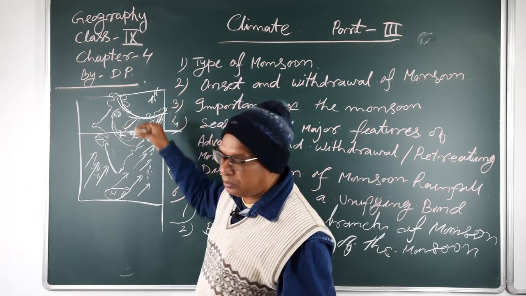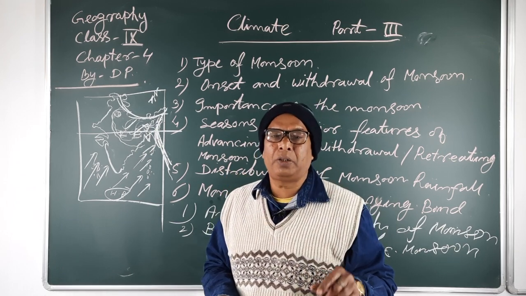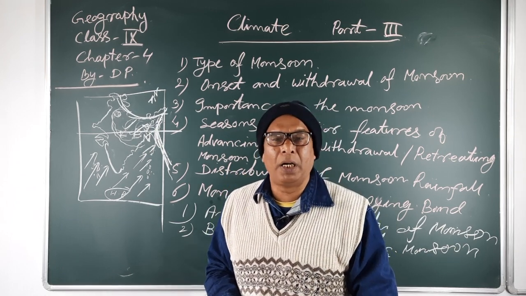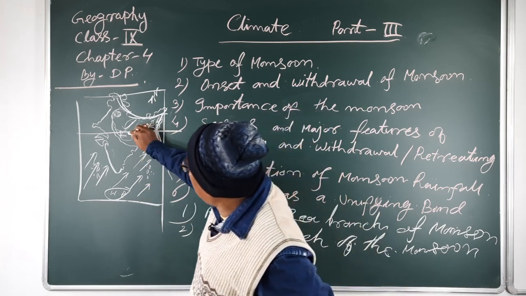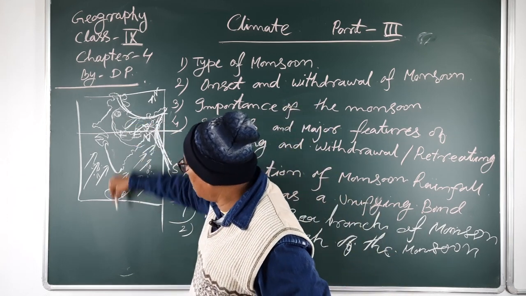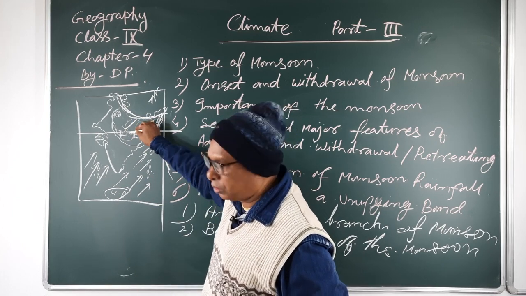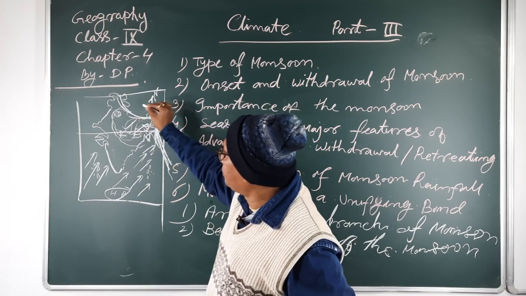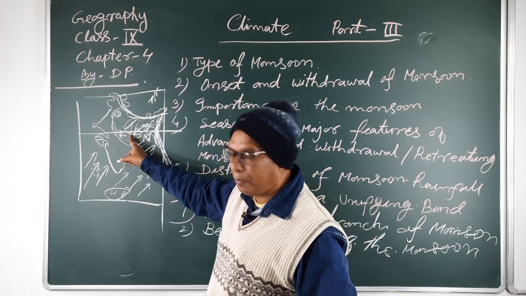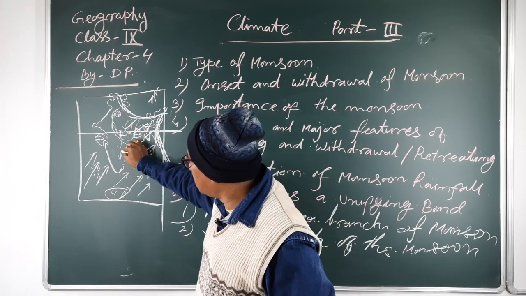Then we know that monsoon winds depend on the apparent movement of the sun. When the sun moves from north to south towards the southern hemisphere, it leaves the Tropic of Cancer and continues towards the south.